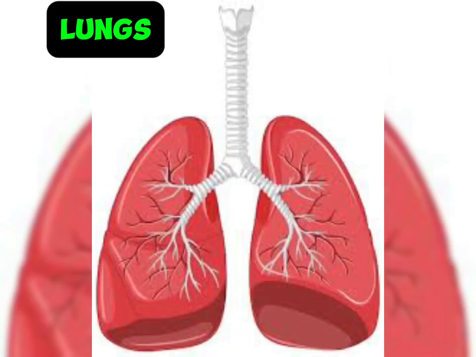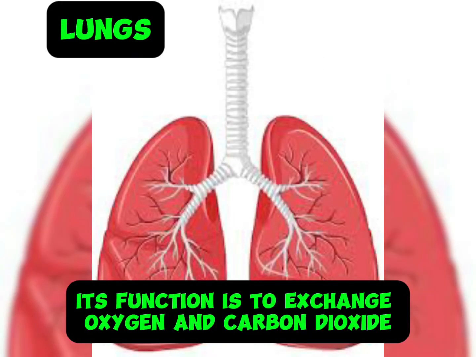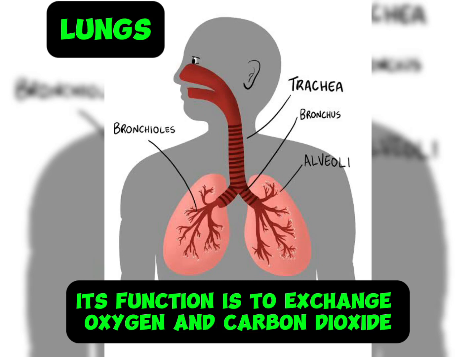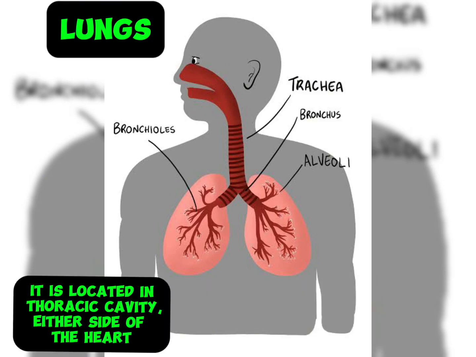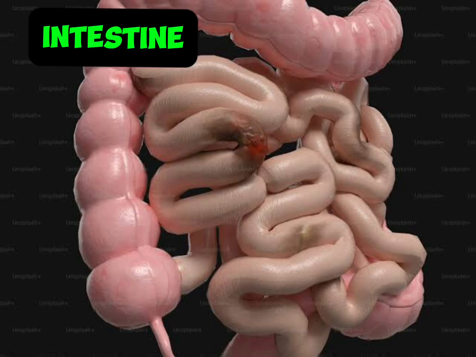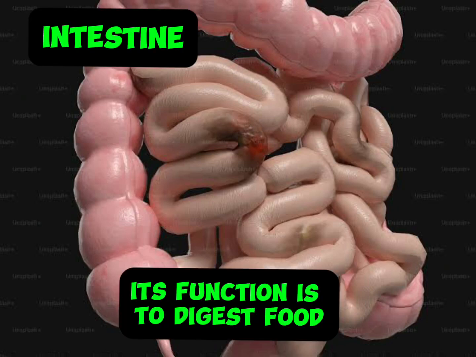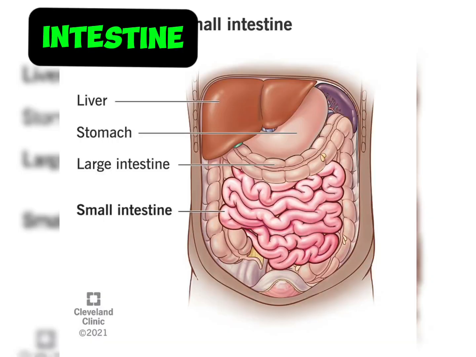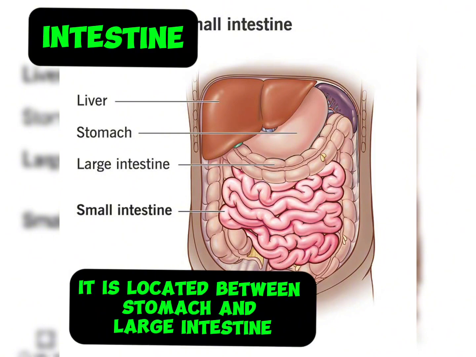Lungs. Its function is to exchange oxygen and carbon dioxide. It is located in thoracic cavity either side of the heart. Intestine. Its function is to digest food. It is located between stomach and large intestine.